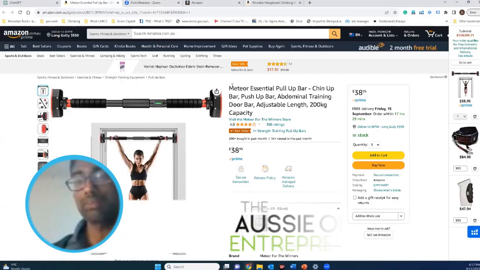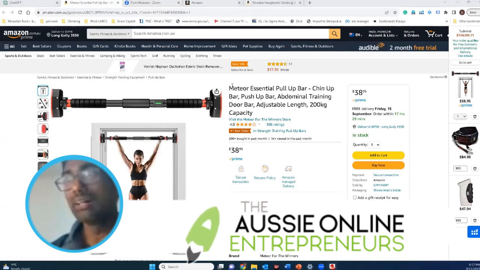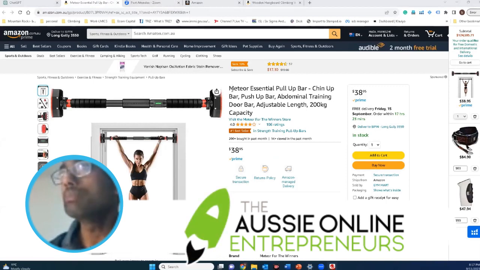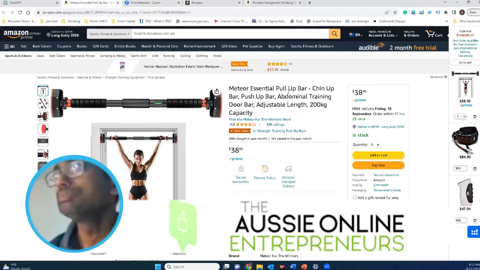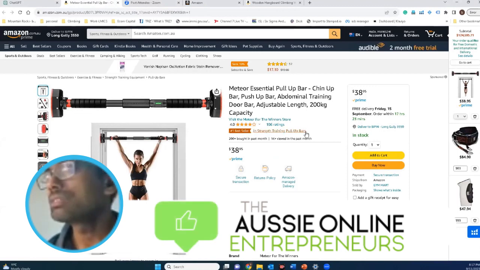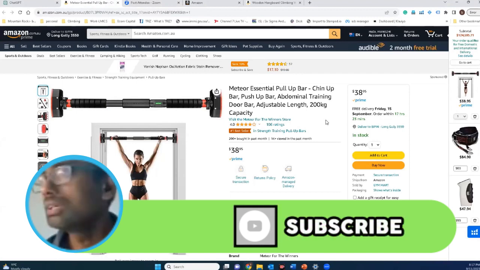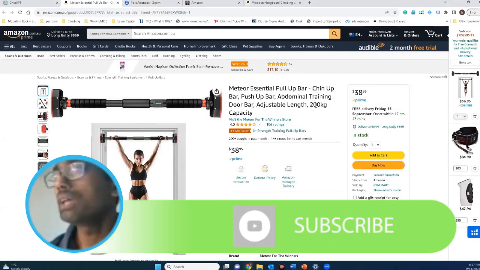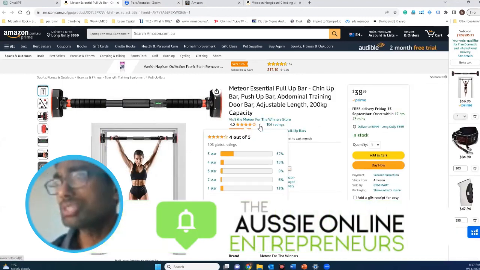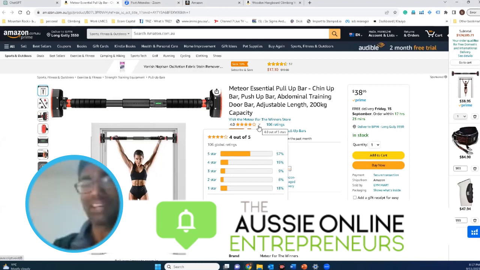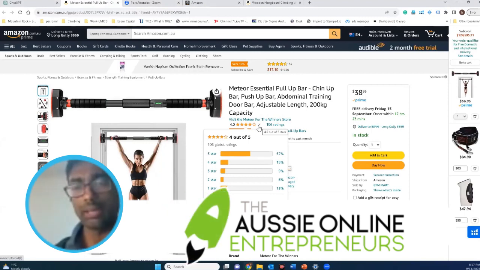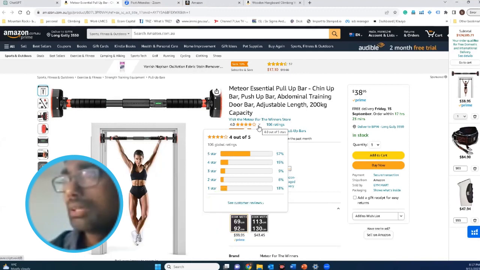Just take this example. It's a pull-up bar sold by Meteor Essential. They are the best seller in that strength training pull-up bar category. They've been selling over 200 products every month, and they are Amazon's Choice. As you can see, they got a range of feedback, and I don't know if you agree, it's probably good to pick products that are like this.